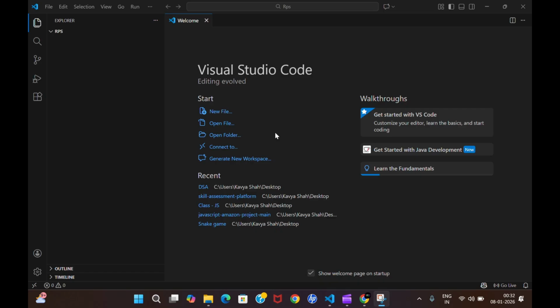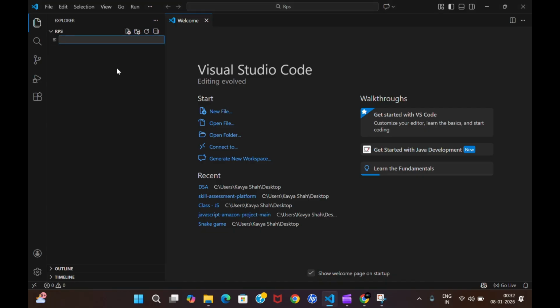I am using the VS Code editor over here. You can use any other editor of your choice, but I suggest using VS Code. Now I made a folder named RPS. In this folder, I am going to make a file for HTML.